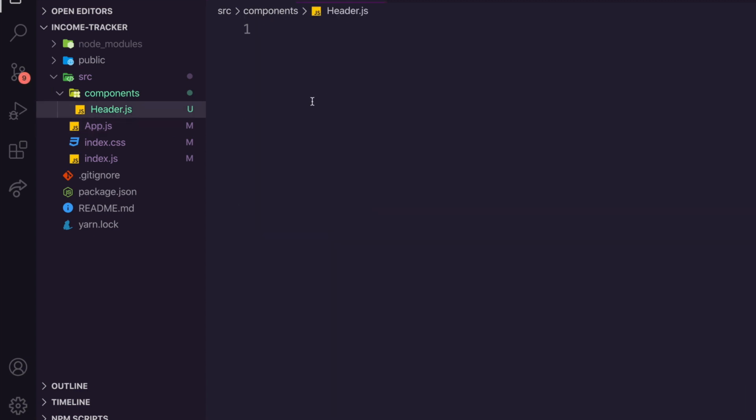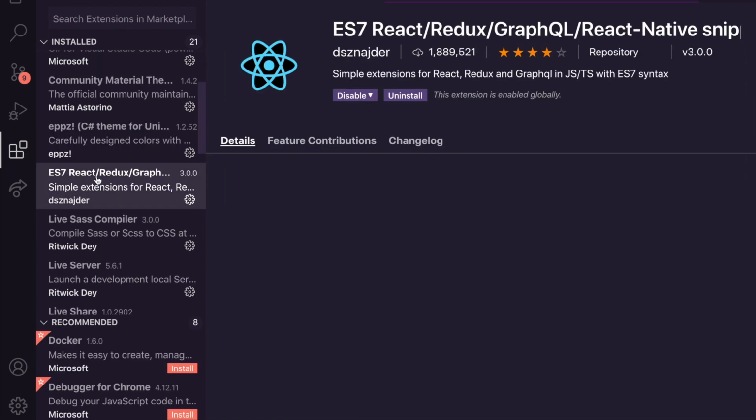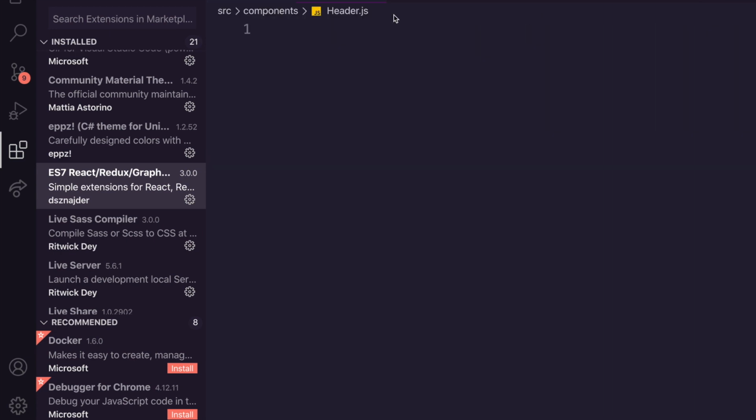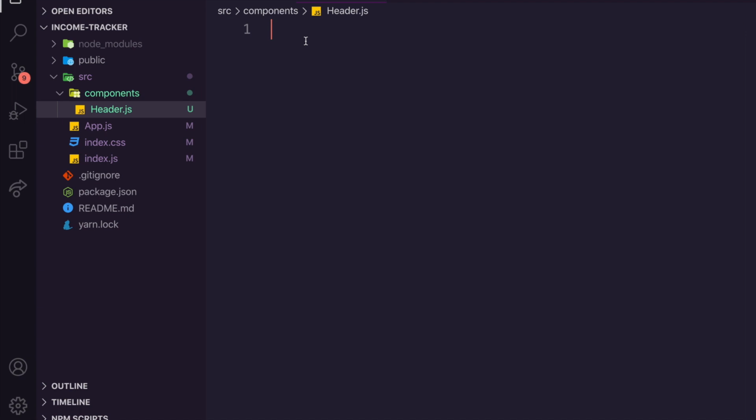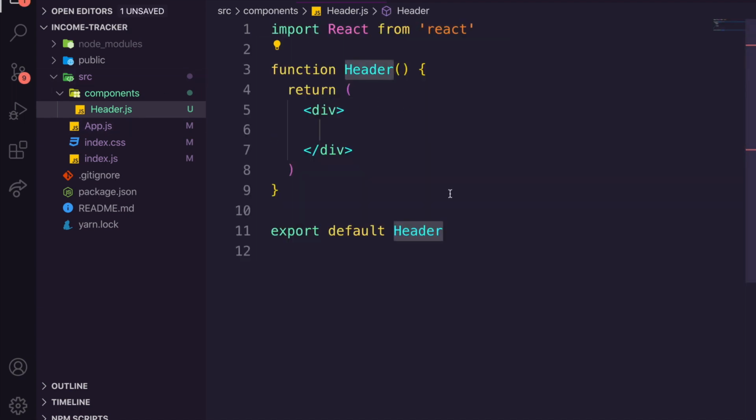I'm using an extension called ES7 React Redux GraphQL React Native Snippets. You can install this and use the same commands as me. So right here I'm going to say React Functional Component, and that's going to create a boilerplate straight off the bat. If you don't have that installed and you don't want to install it, you can just copy this down. So what we've got here is we're importing React from React as usual.